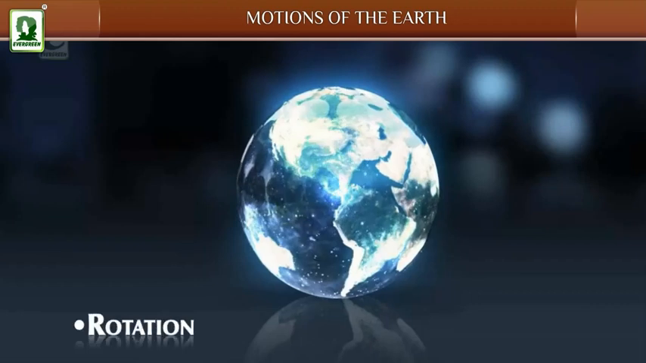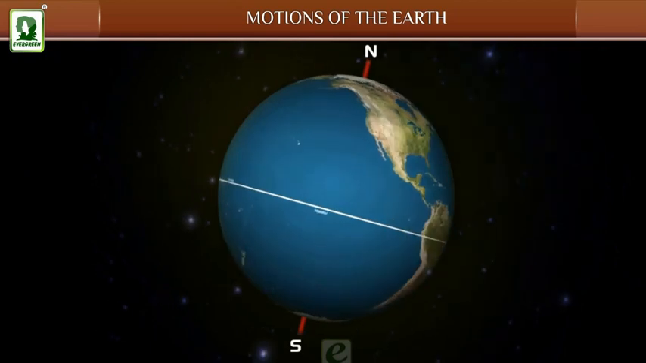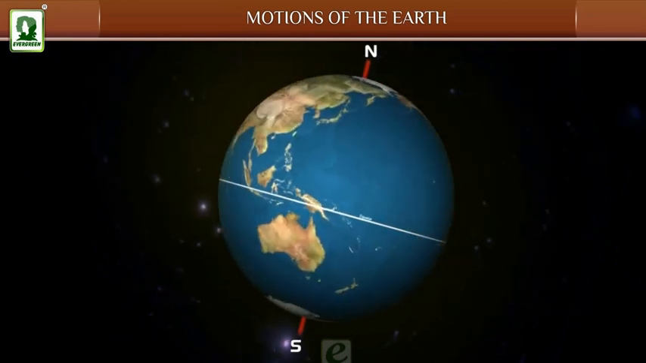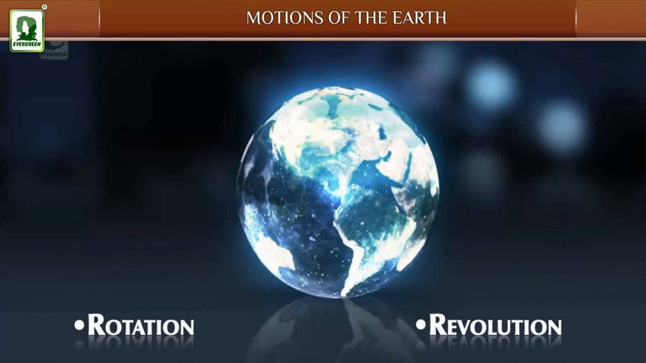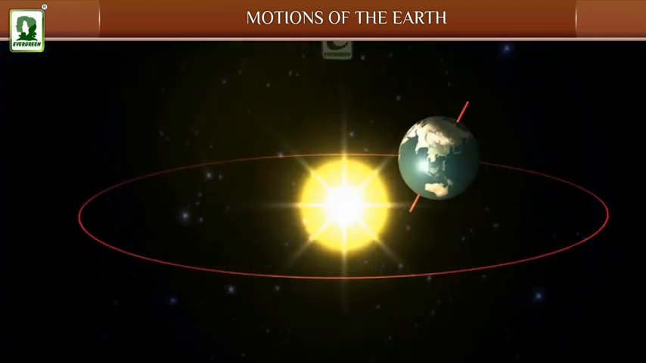Rotation. The movement of the Earth on its axis is called rotation. Revolution. The movement of the Earth around the Sun is called revolution.